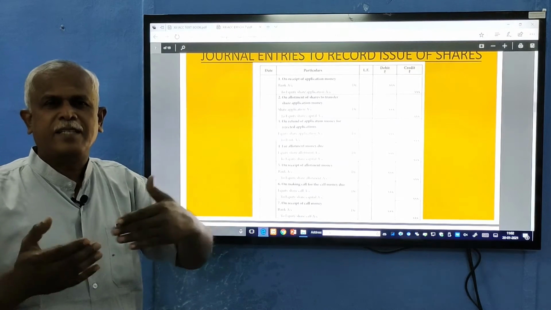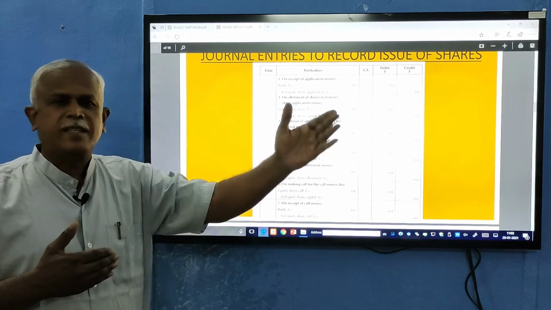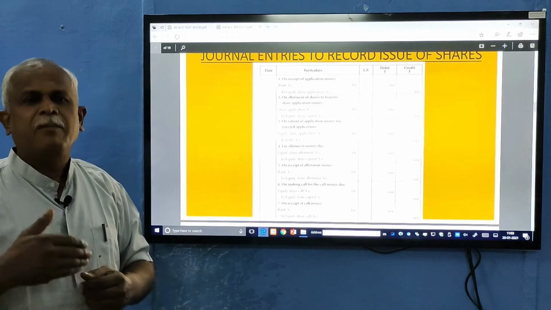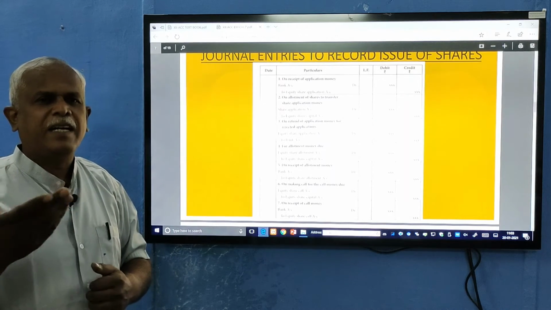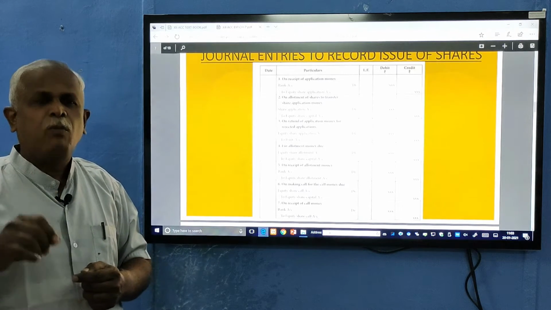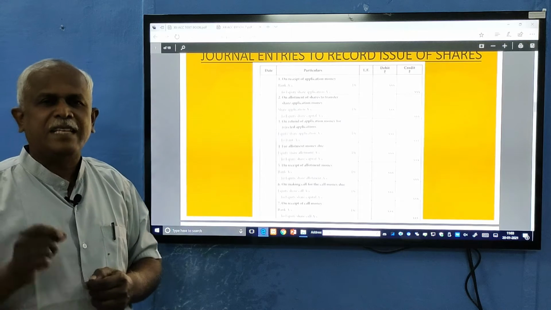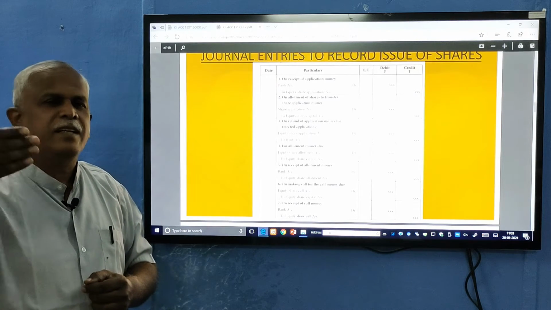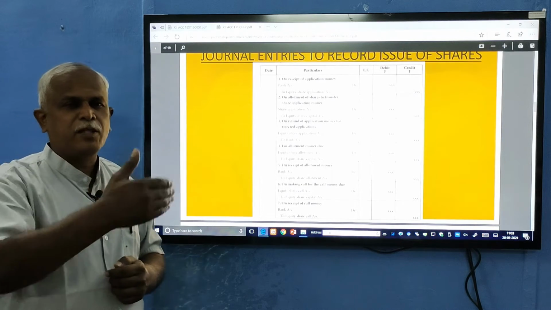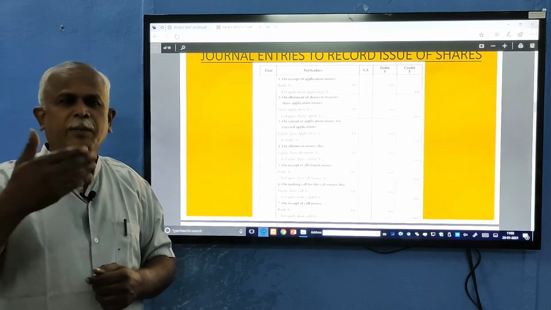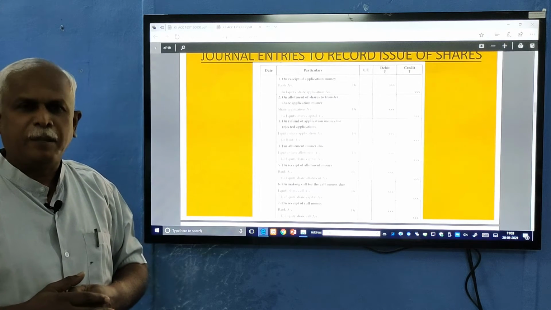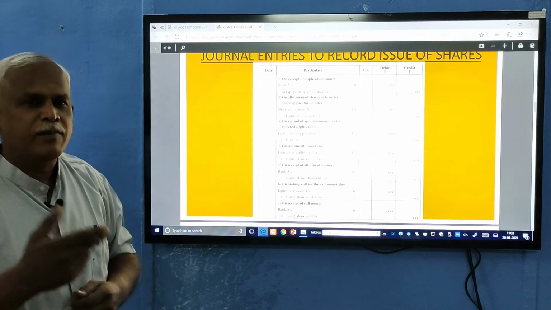What it does is, the applications are scrutinized, rejected applications are refunded, and the balance approved applications will be sent an allotment letter. Allotment letter is nothing but this: a shareholder must have applied for 100 shares. How many shares are allotted to him is informed through a share certificate issued to the shareholder. He becomes a shareholder. Earlier he was a prospective investor. Now after making an allotment, he will become a shareholder, or you can say a member of the company, or you can say the owner of the company.